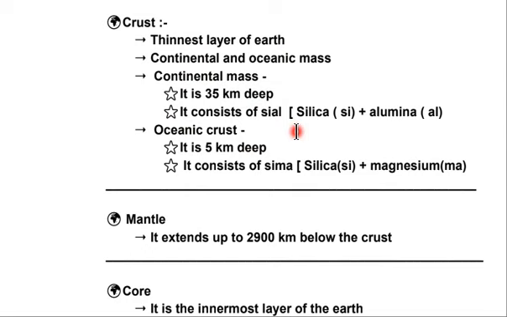You must have learned about these. So when we join these together, Si and then Al, what do we get? We get Sial. That is why we say that the continental mass consists of Sial in short.